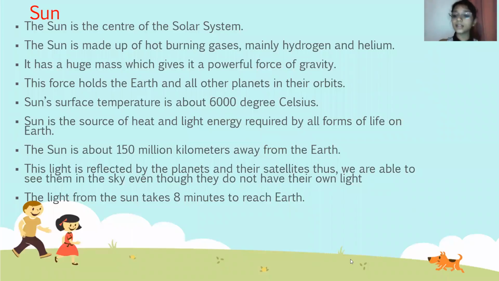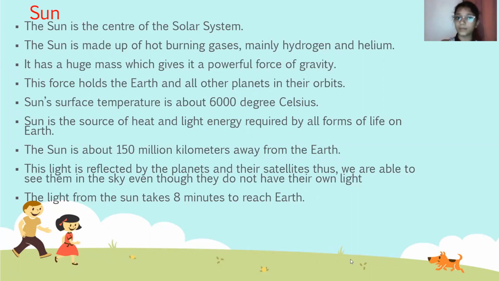Sun. The sun is the center of the solar system. The sun is made up of hot burning gases, mainly hydrogen and helium. It has a huge mass which gives it a powerful force of gravity. This force holds the Earth and all other planets in their orbits. The sun's surface temperature is about 6,000 degrees Celsius. The sun is the source of heat and light energy required by all forms of life on Earth. The sun is about 150 million kilometers away from the Earth.